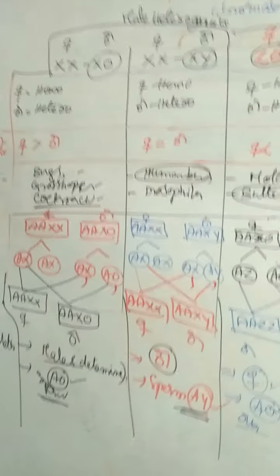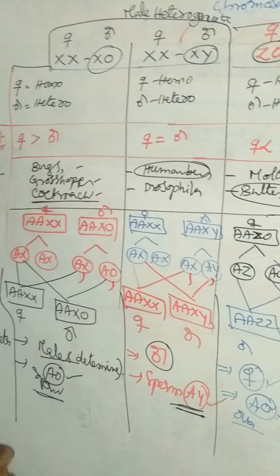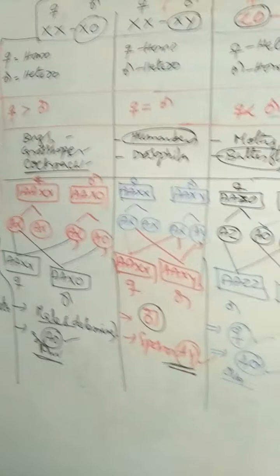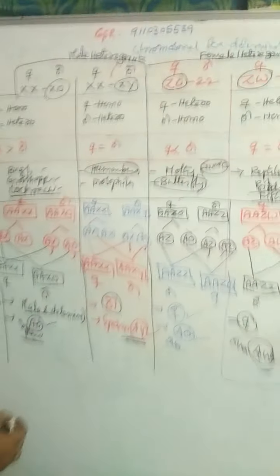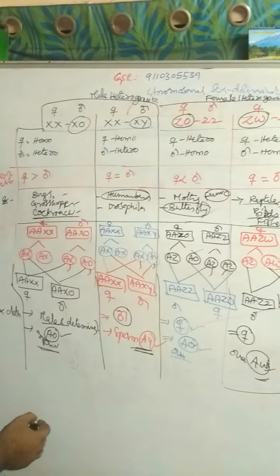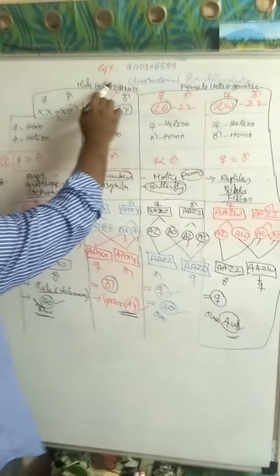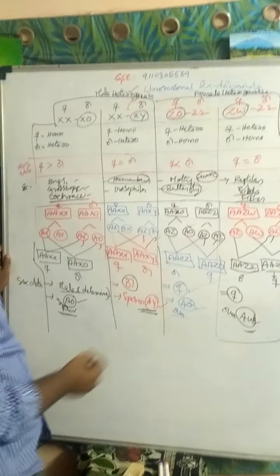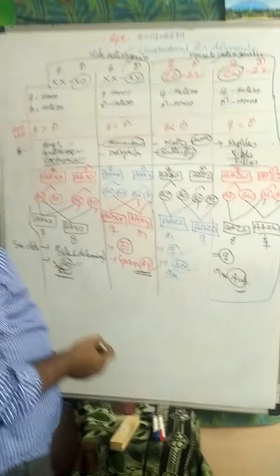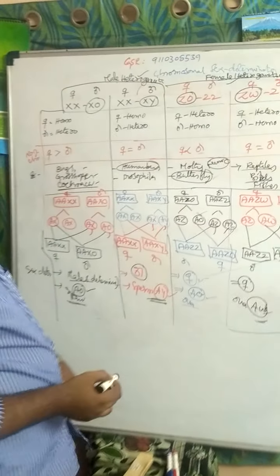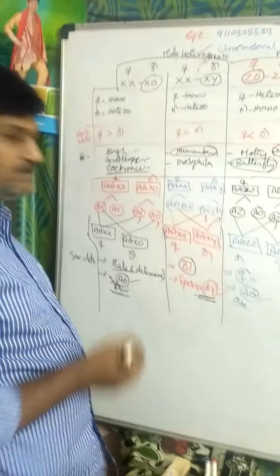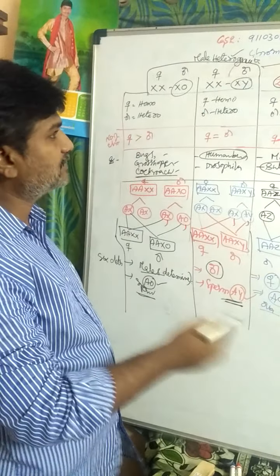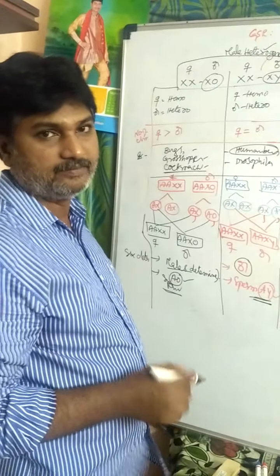XX-XO. Which methods are those in which males are the sex determination factor? Male heterogametic. Female determines the sex? Female heterogametic. That is about the sex determination methods, the chromosomal theory of sex determination, with its various types.